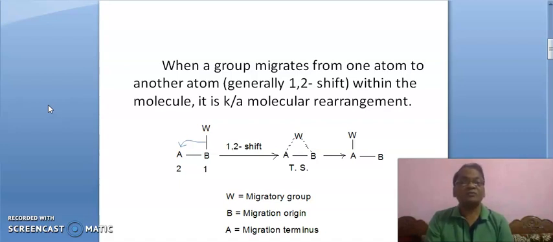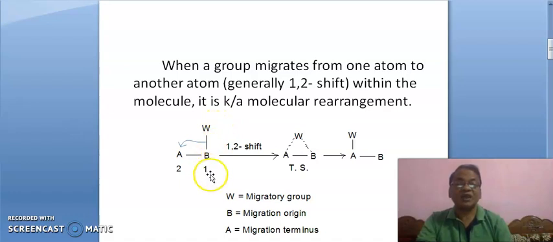When a group present in the molecule migrates from one atom to another atom, generally a 1,2 shift, it is known as rearrangement. Suppose it is a molecule, and W is the leaving group, migrating group or migratory group. W is the migratory group which is attached to B.